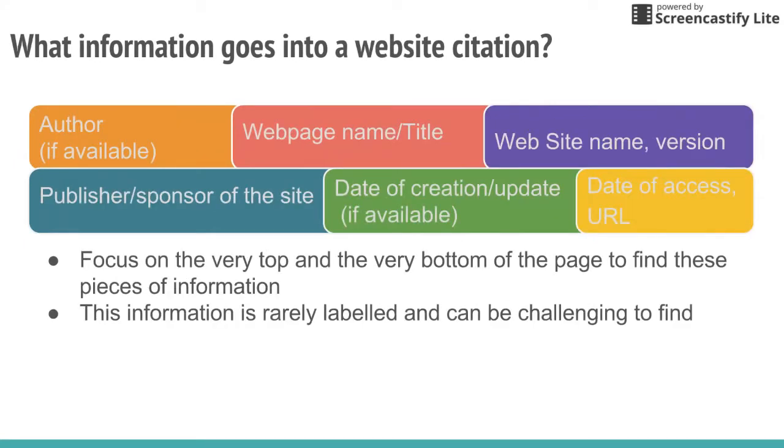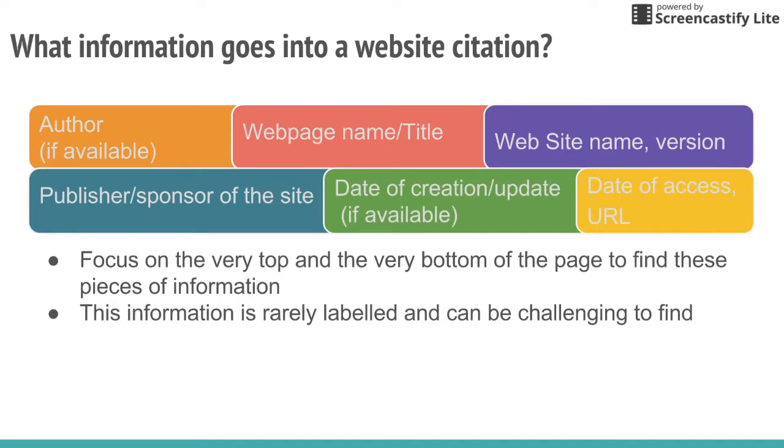A lot of us are probably using websites also in our research. So to create a website citation, it follows the same format, our 4 W words: who wrote it, what it's about, where it was published, and when it was published, just in a slightly different way, because websites are a slightly different format. So we're still looking for an author who wrote it. Sometimes this will be a person, sometimes this might be a whole group. Once in a while, there won't be anything that shows up at all.